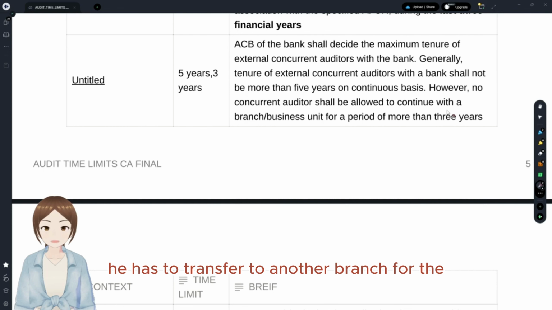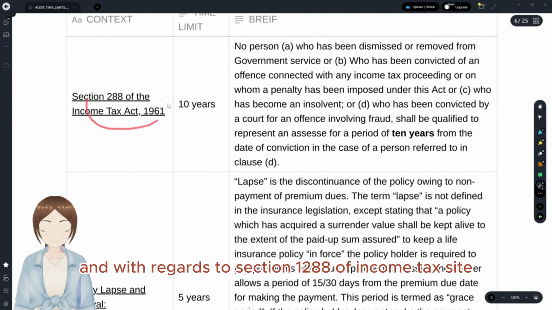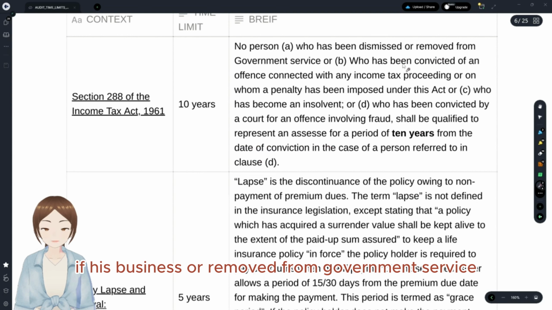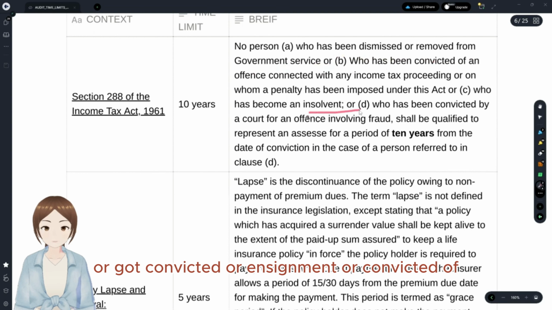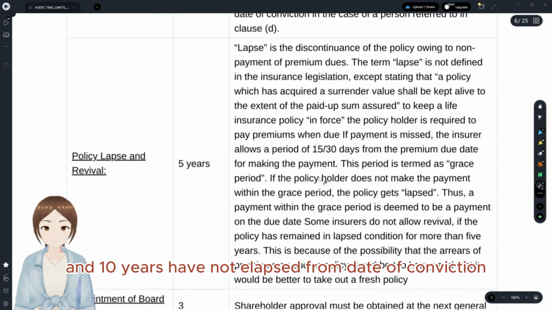He has to transfer to another branch for the remaining 2 years. And with regards to Section 88 of the Income Tax Act, no person shall be or represent an SC if he is dismissed or removed from government service, or got convicted of imprisonment or of any fraud, and 10 years have not elapsed from the date of conviction.